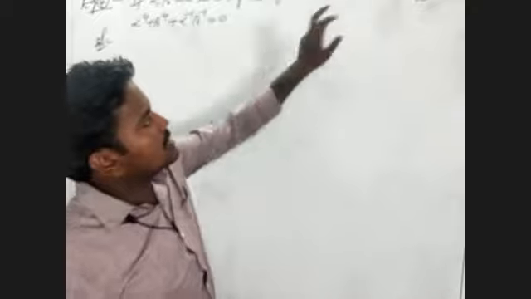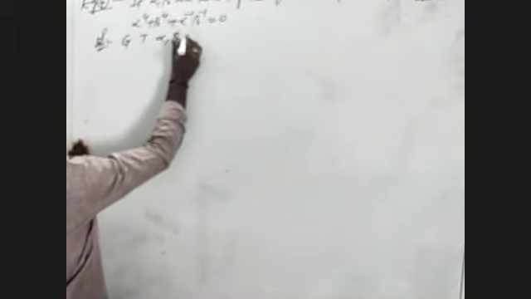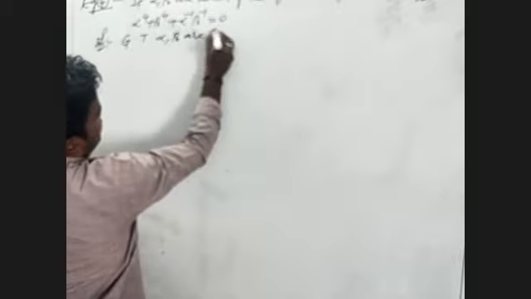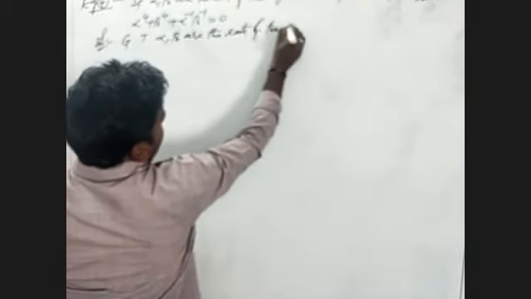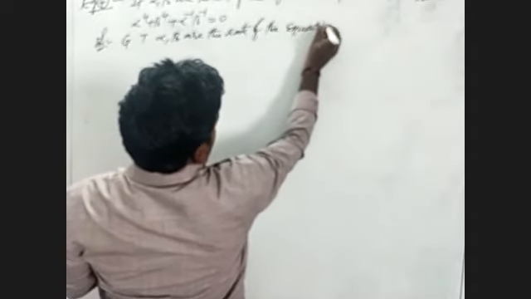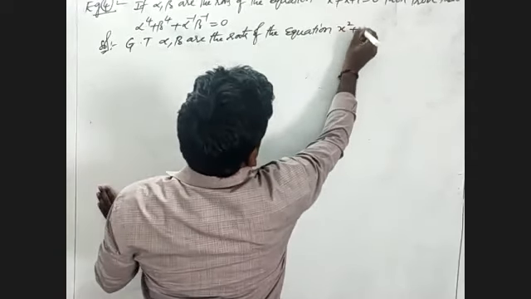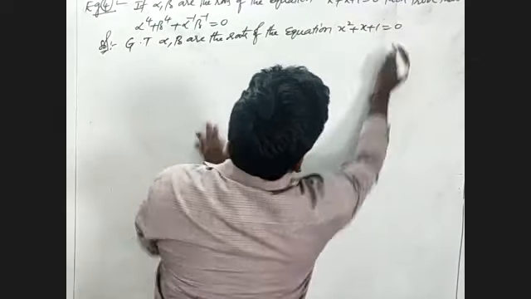What is given in this problem? Given that alpha, beta are the roots of the equation x square plus x plus 1 is equal to 0.